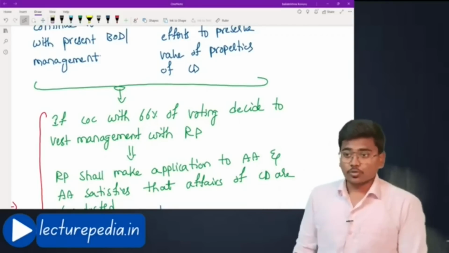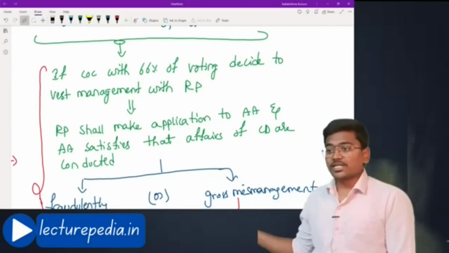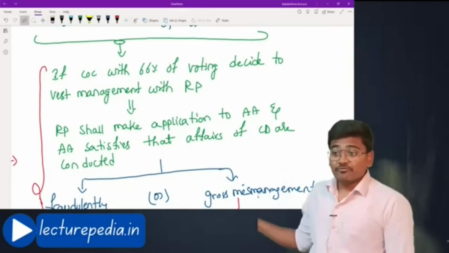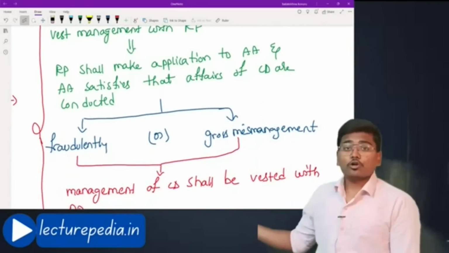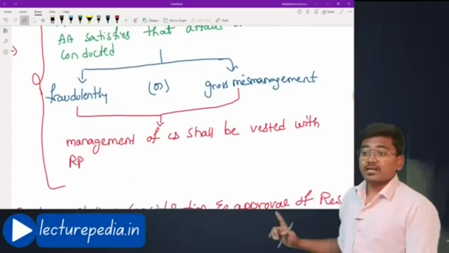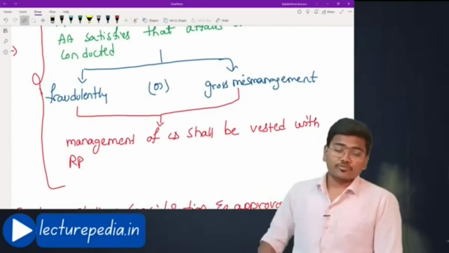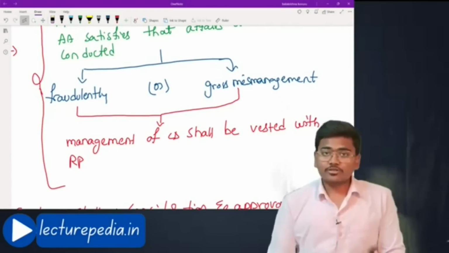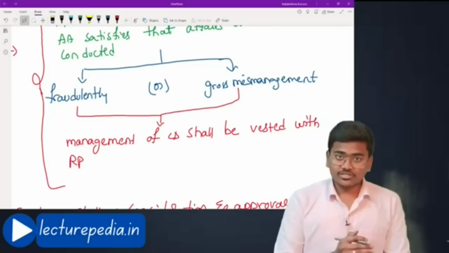Once they decide so, resolution professional shall make application to adjudicating authority, and if adjudicating authority also satisfies that affairs of corporate debtor are conducted fraudulently or gross mismanagement is there, then the management of corporate debtor shall be vested with resolution professional. Okay, basically under PPIRP the management will be with existing management only, the existing board of directors.